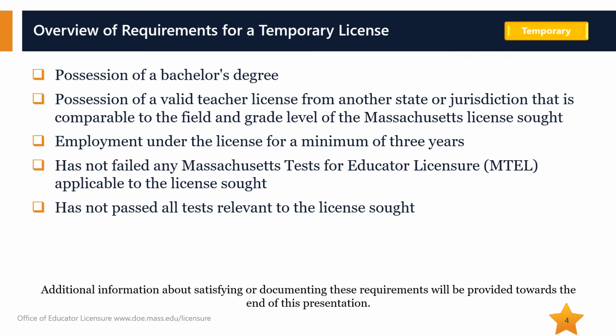Let's take a closer look at the temporary license. Those who have a bachelor's degree, hold a valid license in a field and grade level that are comparable to the Massachusetts license sought, and have 3 years of employment in the role of the license may qualify for a temporary license. Please be advised that an individual who has failed any part of a Massachusetts test for educator licensure applicable to the license sought or passed all MTEL applicable to the license sought is not eligible for a temporary license. Please note that the department does not consider a test failed and subsequently passing that test as a failed test. A temporary license is valid for 1 year of employment and is non-renewable.